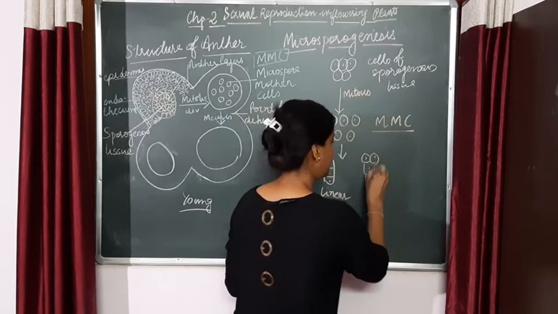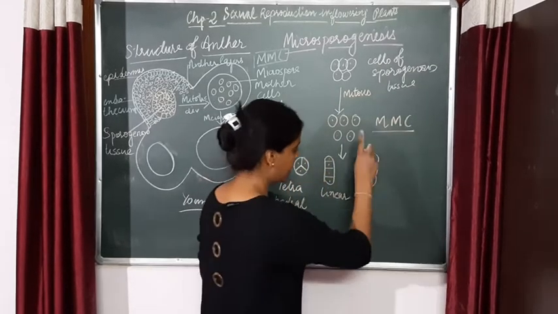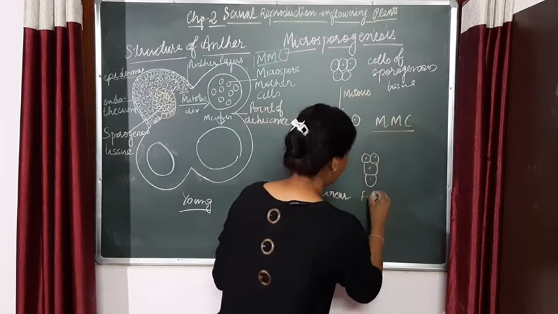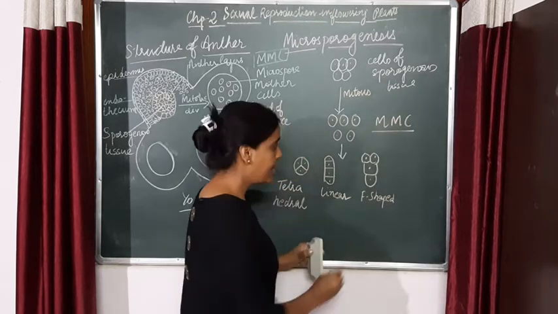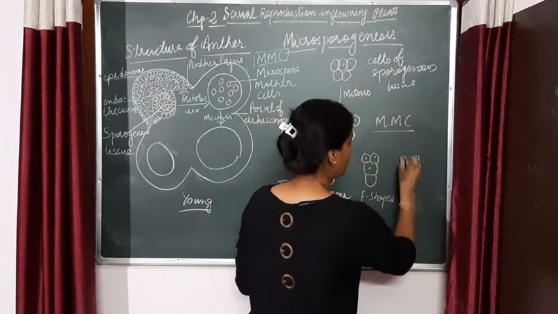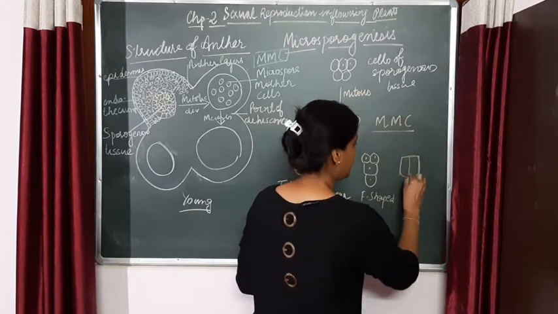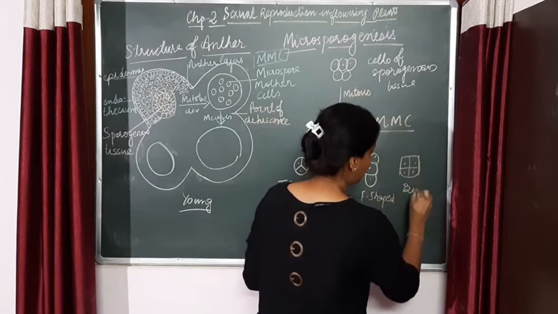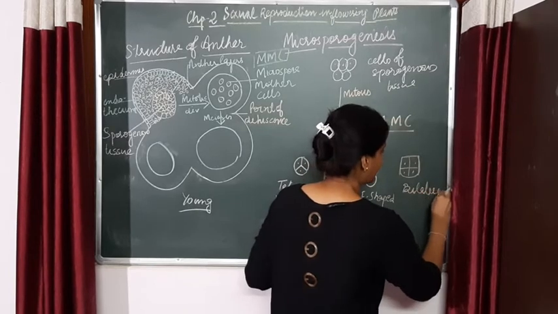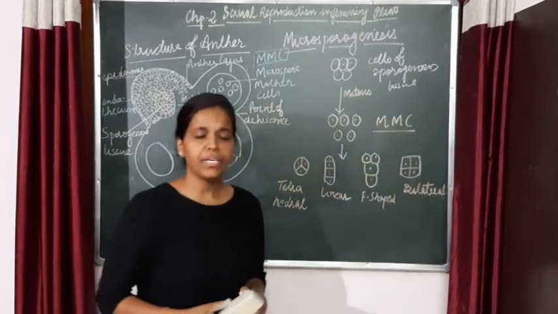Again there are 4 cells but the arrangement is in this way, so these are F-shaped. And the last one is where all the cells are visible like this. This is a bilateral type of arrangement of cells.